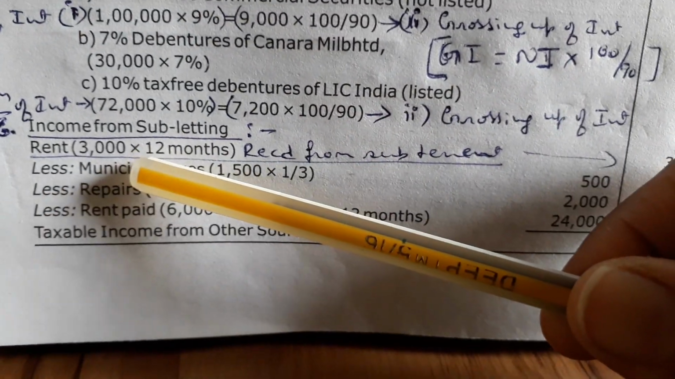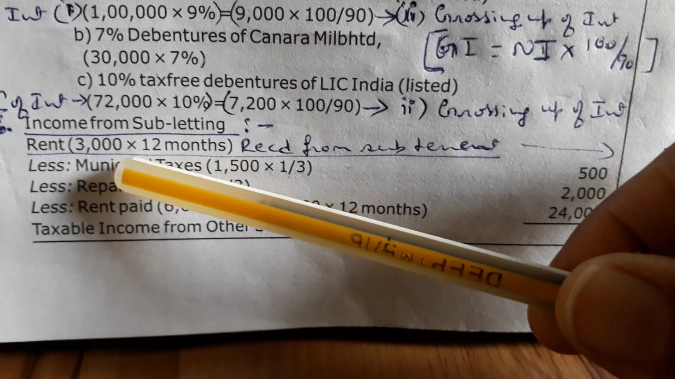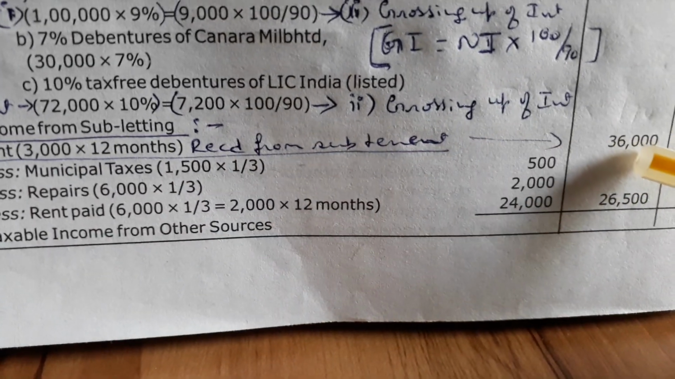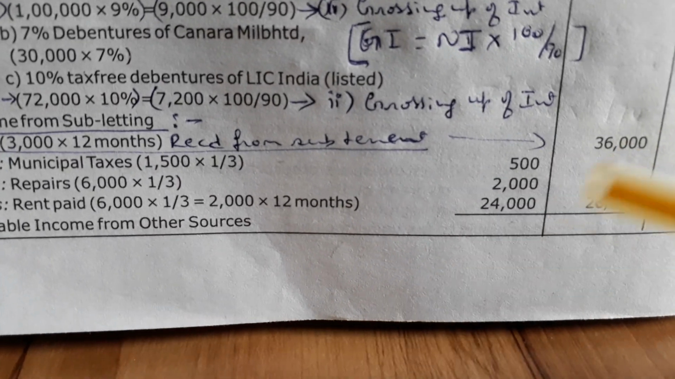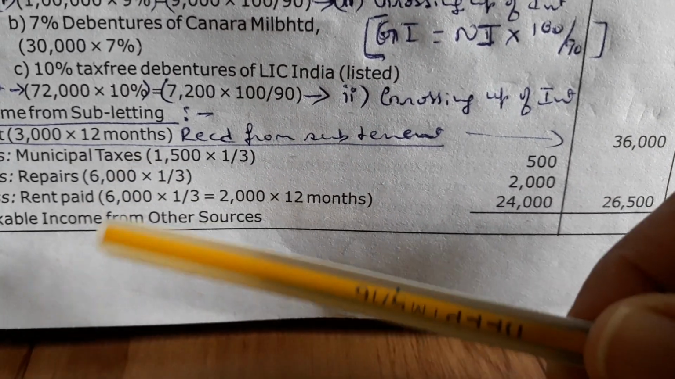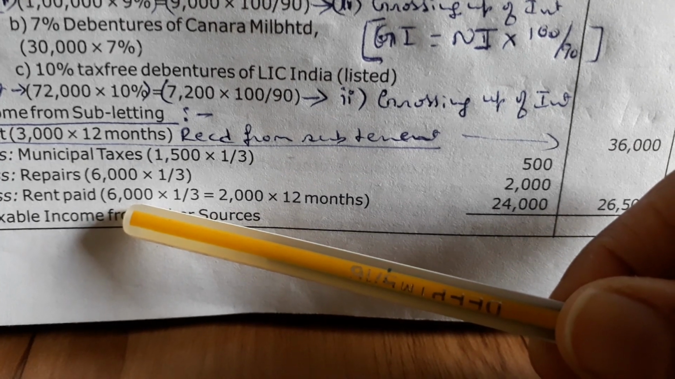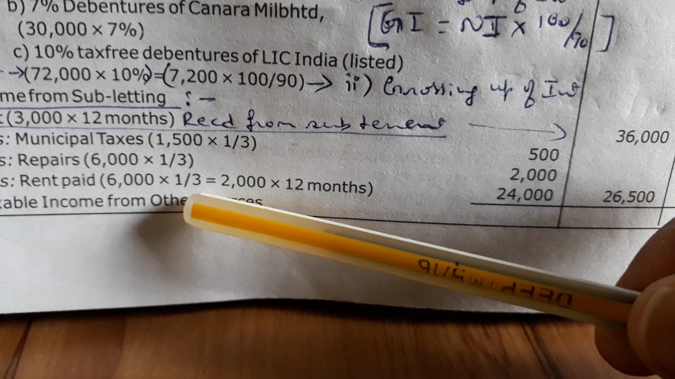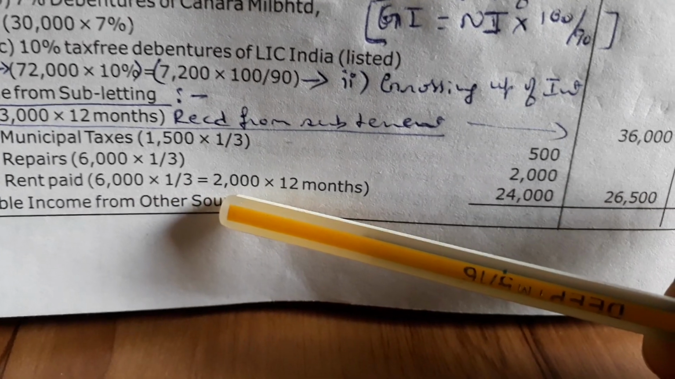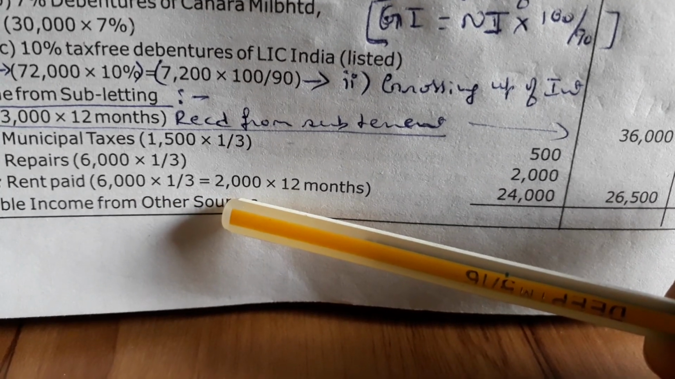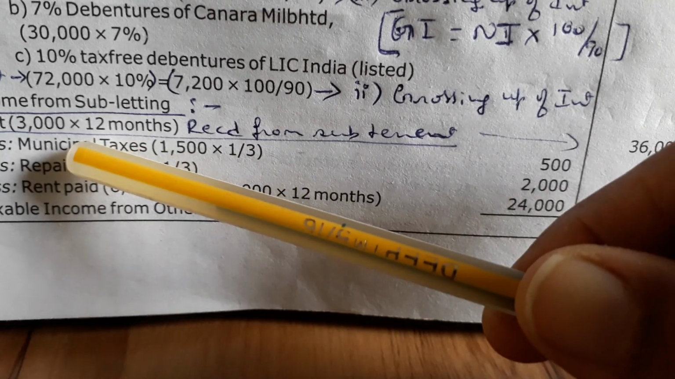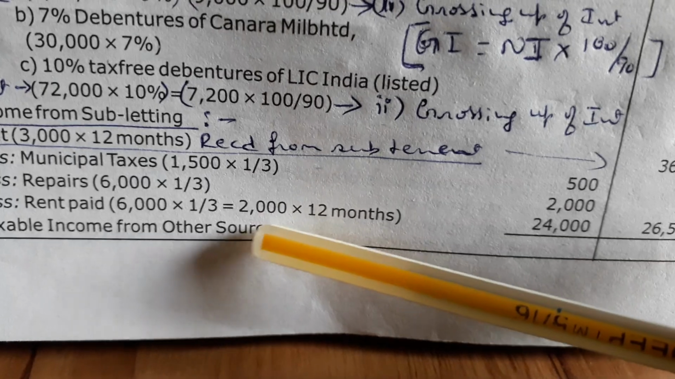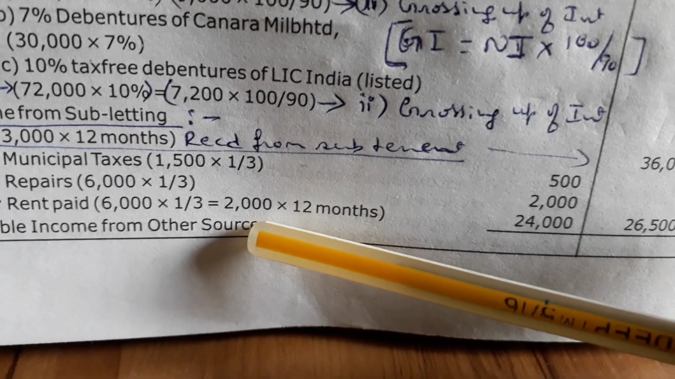First you start with the income. From the subletting, she is getting 3,000 per month. So 3,000 into 12, 36,000. Then you have to deduct the expenditures. First deduction of the expenditure is rent she is paying for the 1/3 portion of the house which she is subletting. See, she is paying 2,000 for the house and she is getting 3,000 for the same portion of the house. So this is what she is paying for the owner, 2,000 per month into 12.